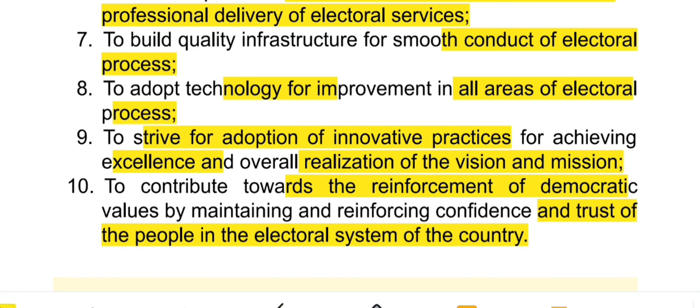So, to contribute towards reinforcement of democratic values. We are living in a democratic nation. So, Election Commission will contribute towards the reinforcement of democratic values in maintaining and reinforcing confidence and trust of the people in electoral system of the country.